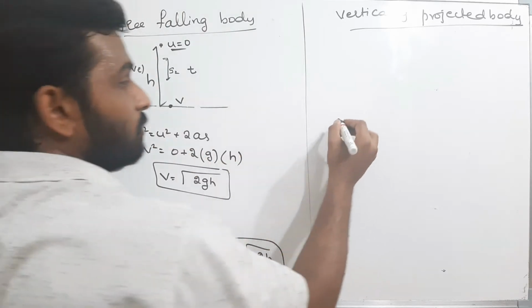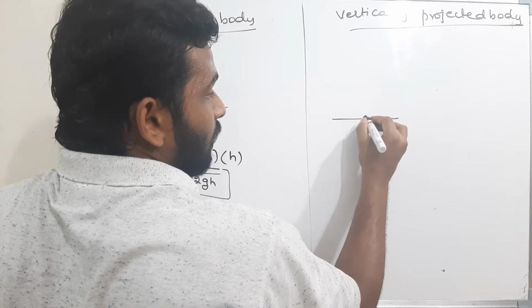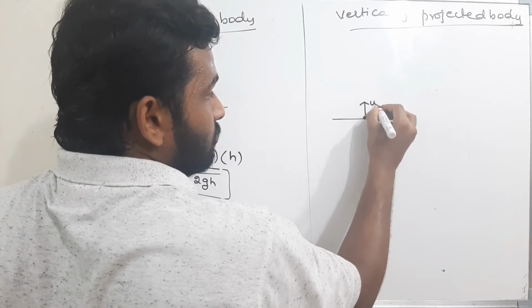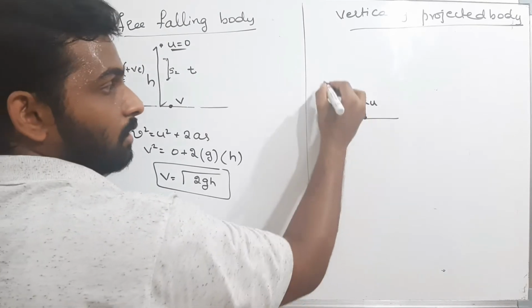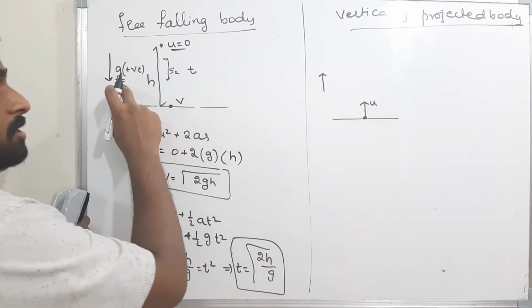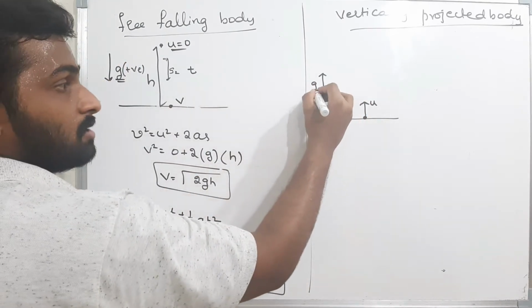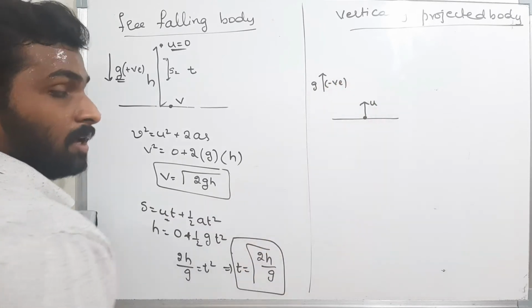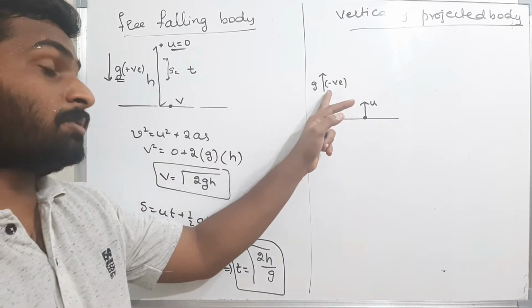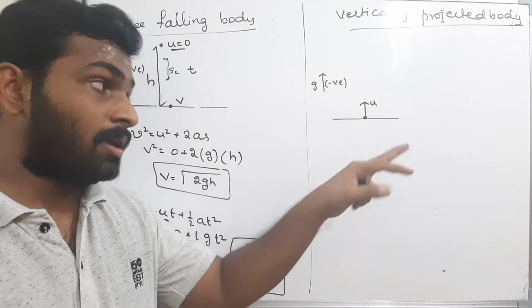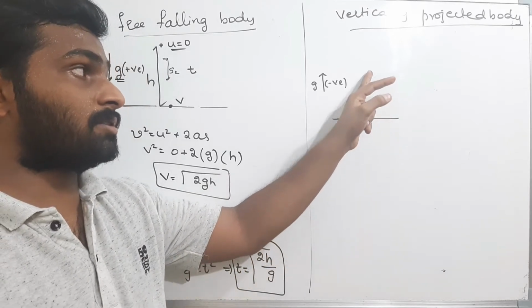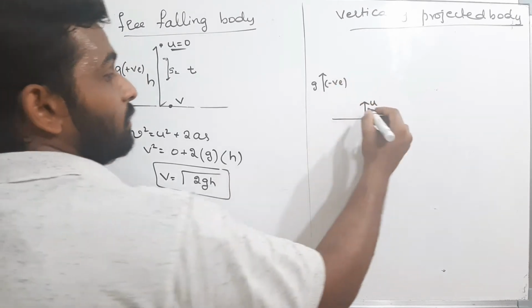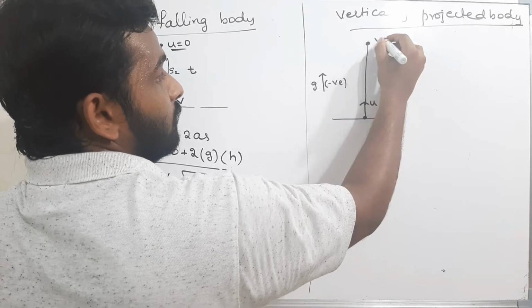This is the ground and this is the body. I am projecting this body with a certain velocity u, and as downward acceleration is positive, upward acceleration g is negative. Negative g means retardation, so the velocity has to decrease. Therefore, the velocity gradually decreases, and finally it becomes 0 at this point.